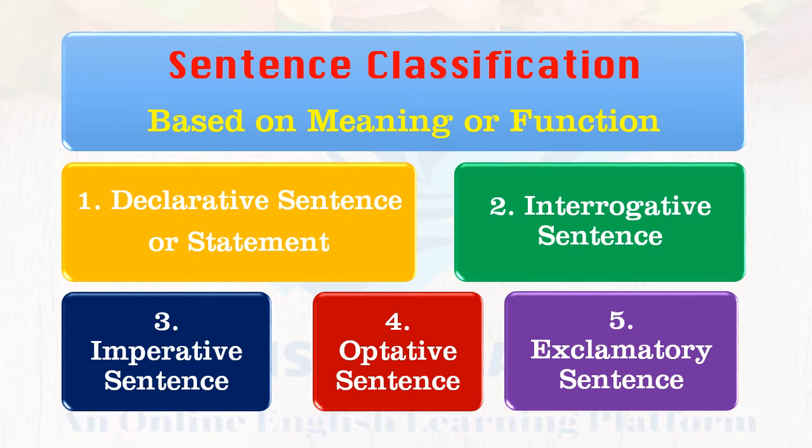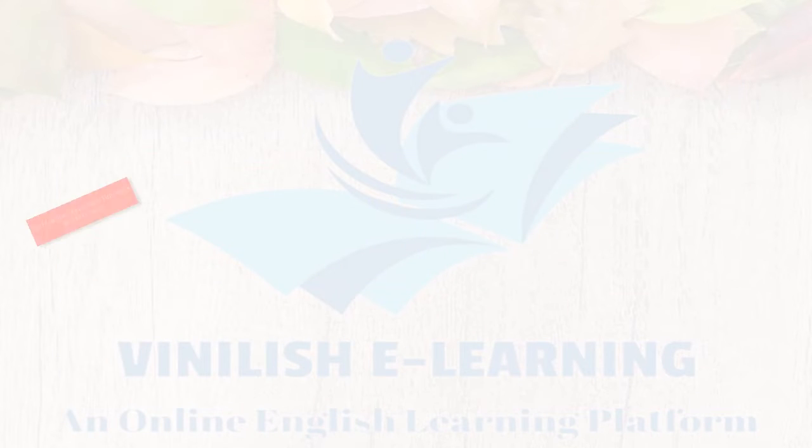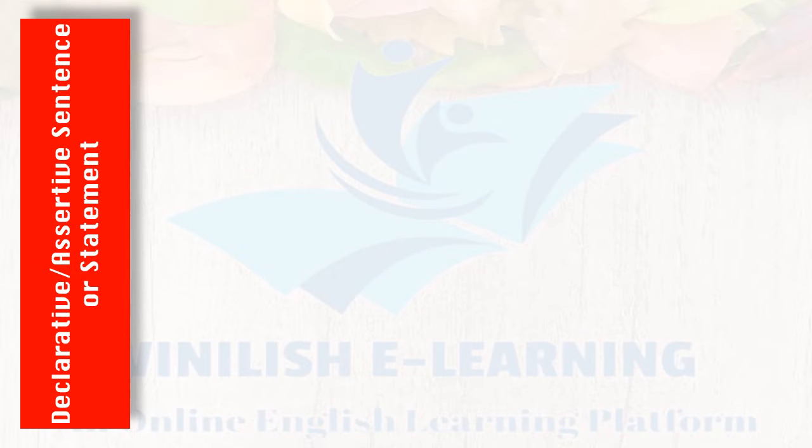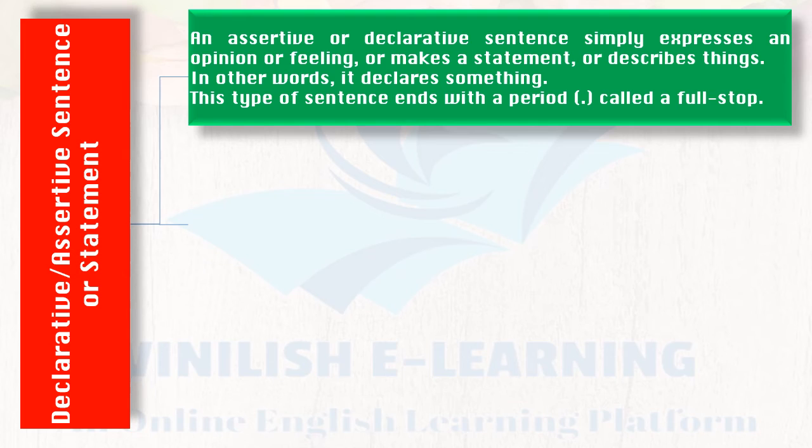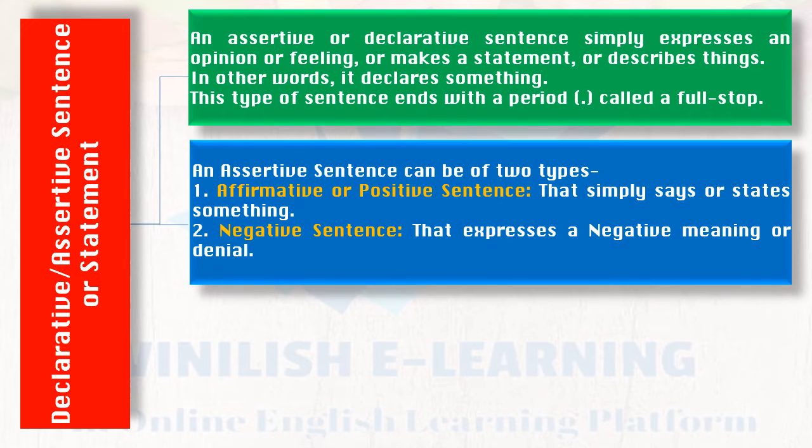Sentence classification based on meaning or function. Declarative, assertive sentence or statement. An assertive or declarative sentence simply expresses an opinion or feeling, or makes a statement, or describes things. In other words, it declares something. This type of sentence ends with a period called a full stop.